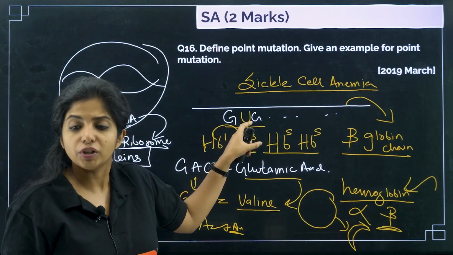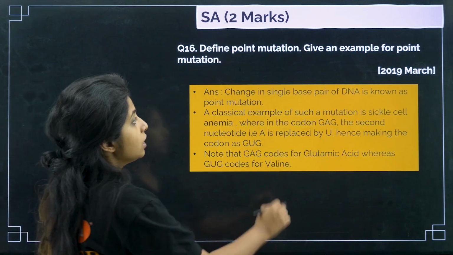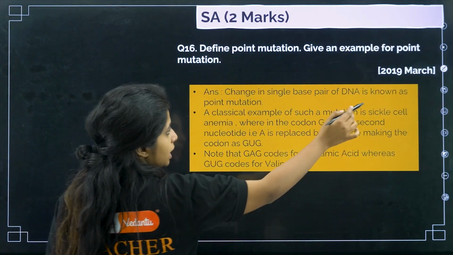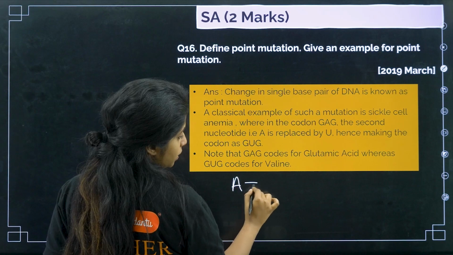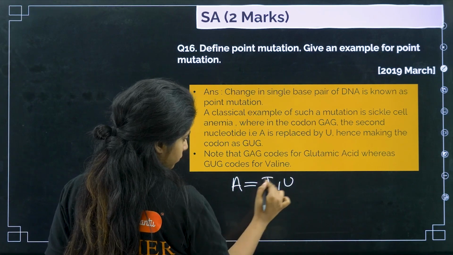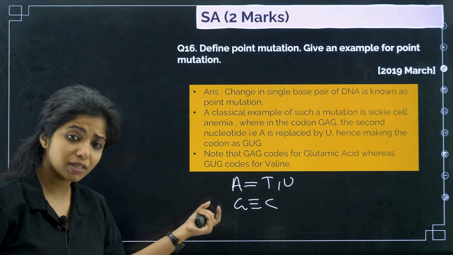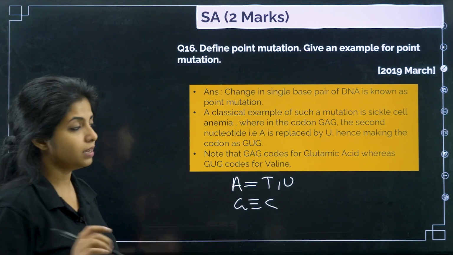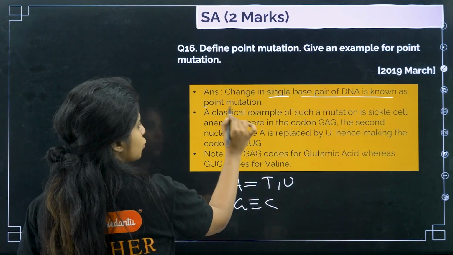Just because of a small mutation that is happening over here, you get a whole disease. So how can you write the answer? Change in a single base pair. I hope you know that these things are known as base pairs. A base pairs with T, or basically U, G base pairs with C. So if there is a change in one such base pair, obviously it will lead to the whole trouble. So change in a single base pair of DNA is known as point mutation.